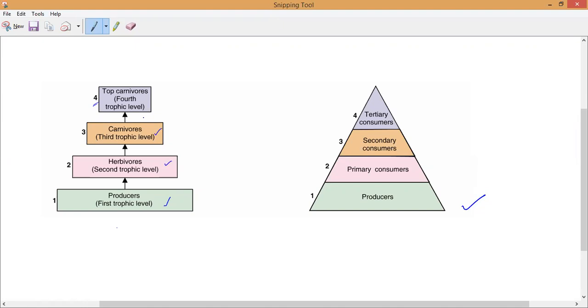Is it okay, guys? Clear, everyone? Please respond. Everyone?